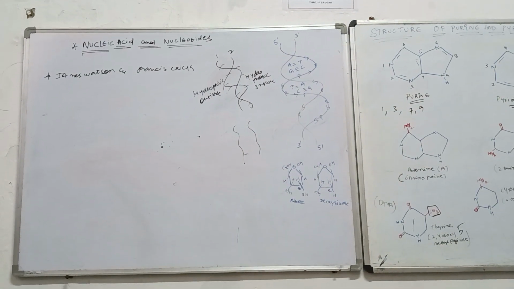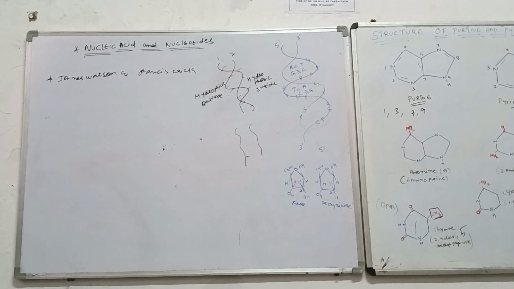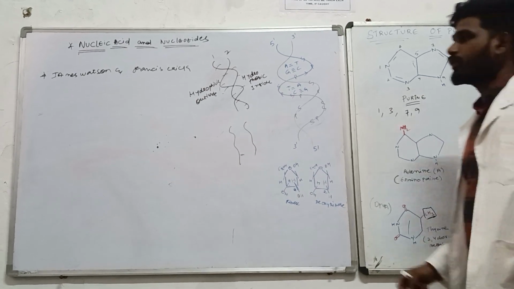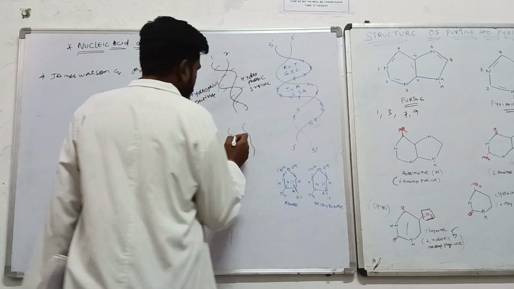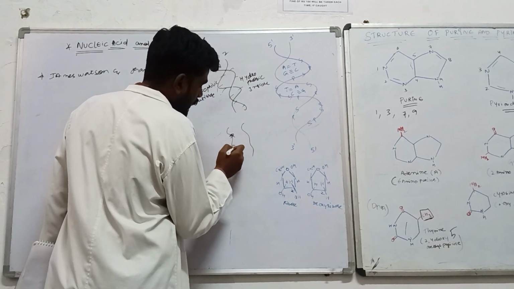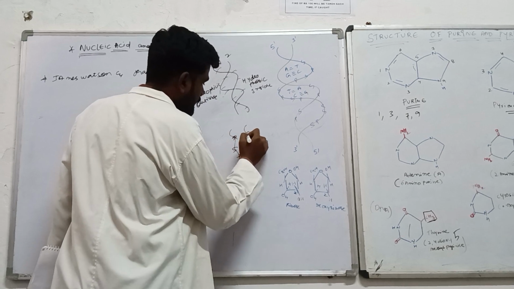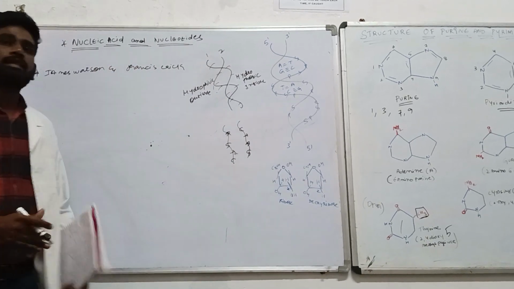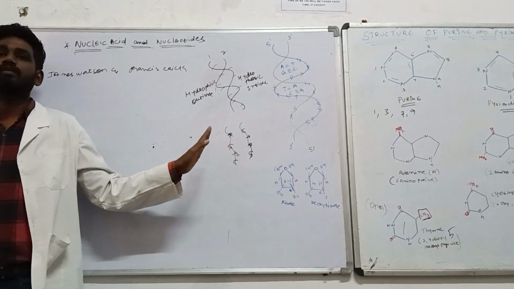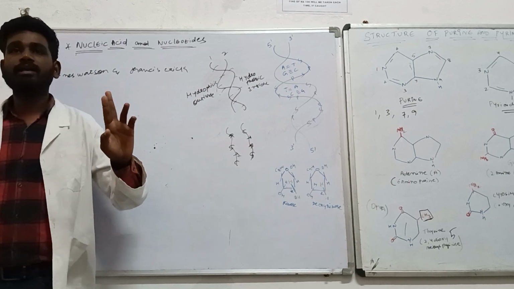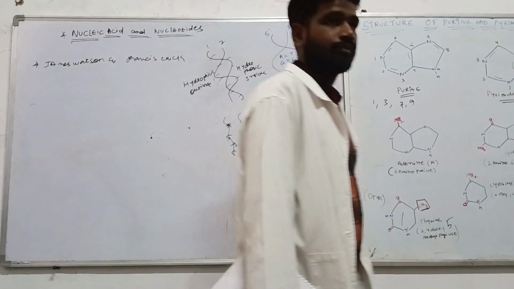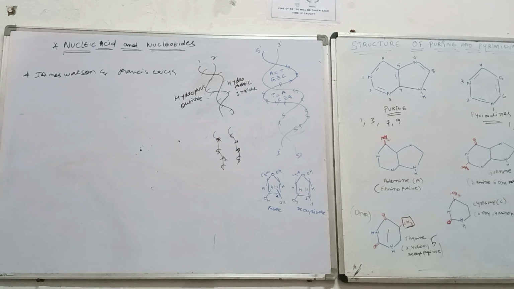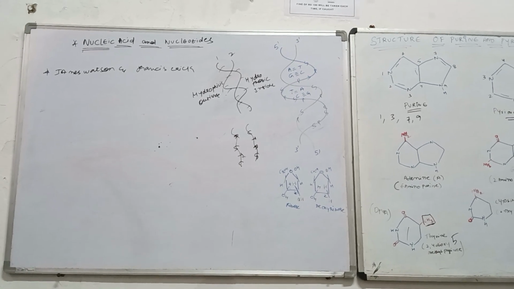are not the same, but complementary. What do you mean by that? For example, your eyes must be on the board. What the author wants to say is that if one chain is adenine, guanine, thymine, cytosine, thymine, adenine, guanine, they are not the same in the arrangement of nucleotides, but they are complementary. How they are complementary, I'll tell you. The two chains present in the DNA strand are not the same, but are complementary to each other.